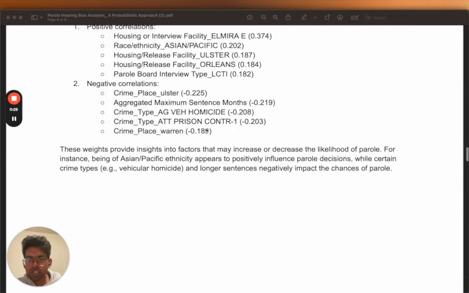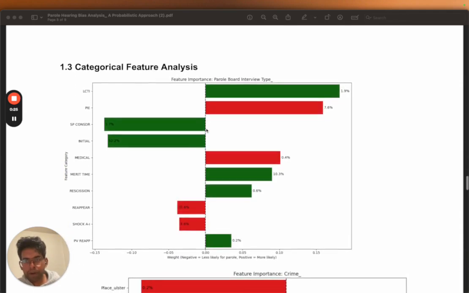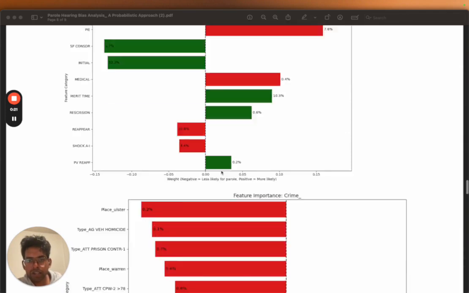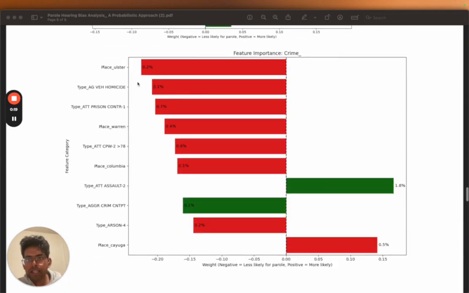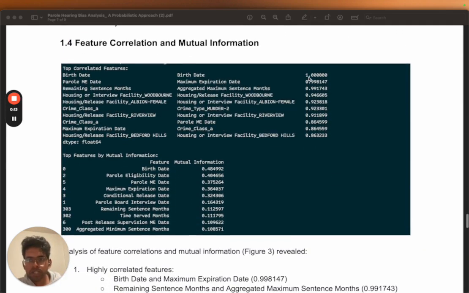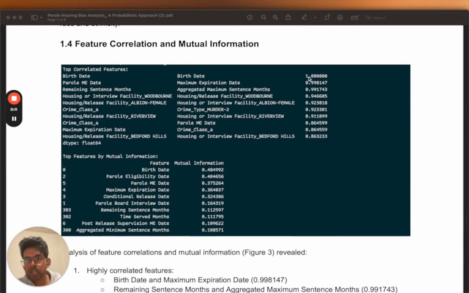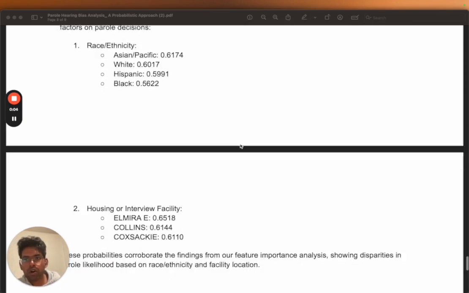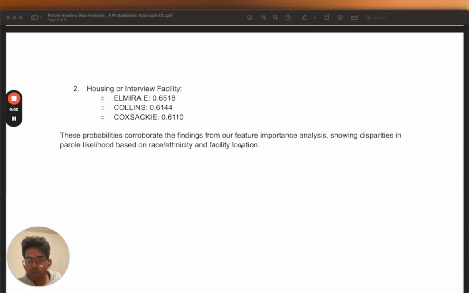We also see that when we compare all of these correlations inside a category, in this case, for example, crime, for heavy crimes we see negative correlation, and for others we see positive correlation, which means that all of this makes sense. We also evaluate feature correlations and mutual information again, just to make sure that all of these are working the same with marginal probabilities as well. So thank you for listening.